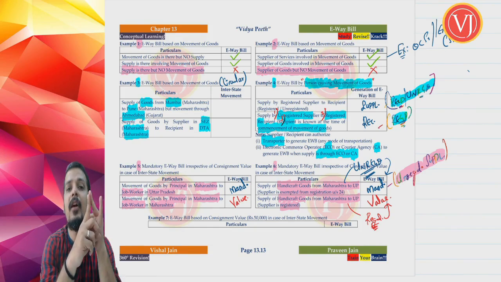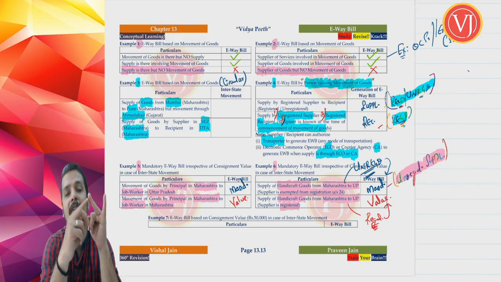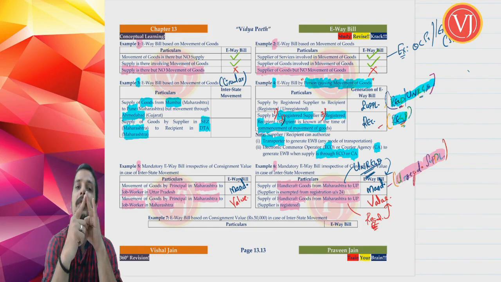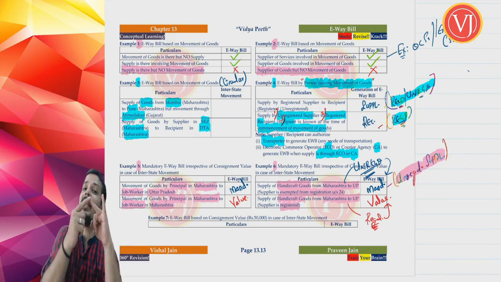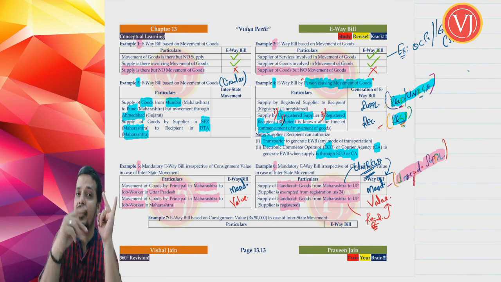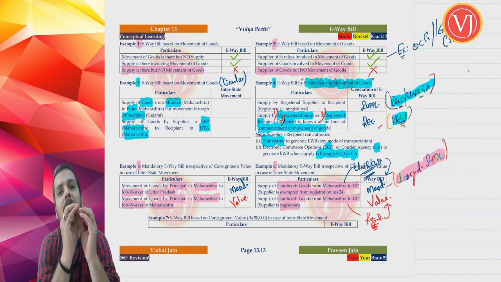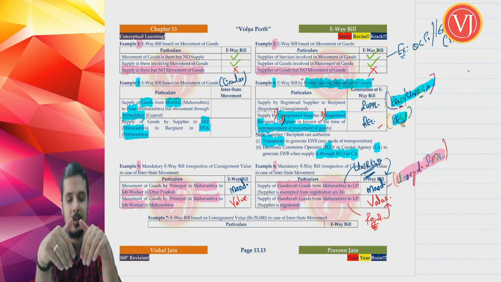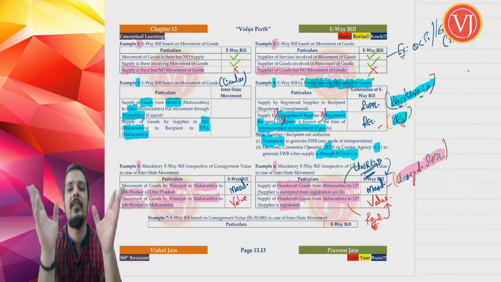Supplier of handicraft goods from one state to another state, where he was taking the benefit of not getting registered under section 24 read along with section 23. So if he is taking the benefit of not being registered, generate mandatory e-way bill. All other cases, other than these two cases, it is value based e-way bill.